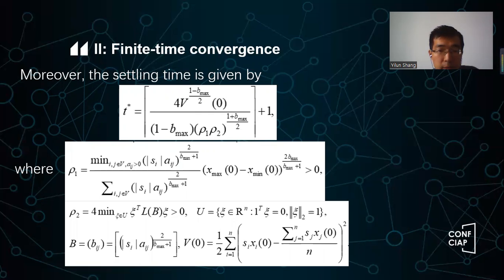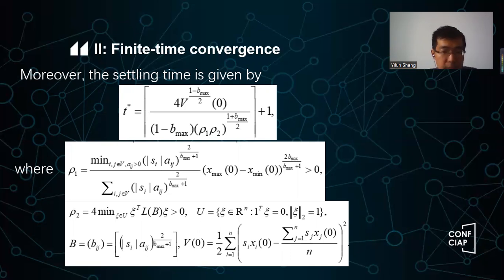You will see we have things like rho 1, rho 2. So what is rho 1, rho 2? You can calculate them by using this formula, okay? Rho 1 is a positive number, rho 2 is also a positive number. It depends on a matrix B, the Laplacian of a matrix B. So what is the matrix B here? This is the Bij, you remember? The Bij basically is the power in the feedback rule, right?